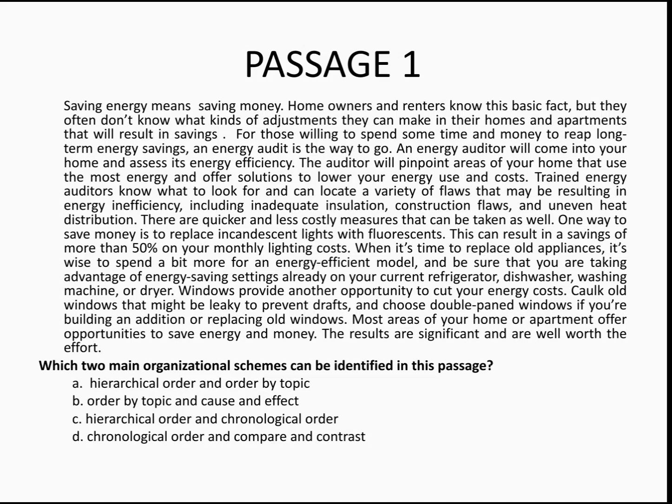That is something which you have to do, and the effect of that is the reduction of 50% of your electricity cost. So this is cause and an effect, right? So with this I can conclude the structure of the passage is a cause and effect theme oriented. So the only option that has cause and effect in it is option B. So that is your answer.